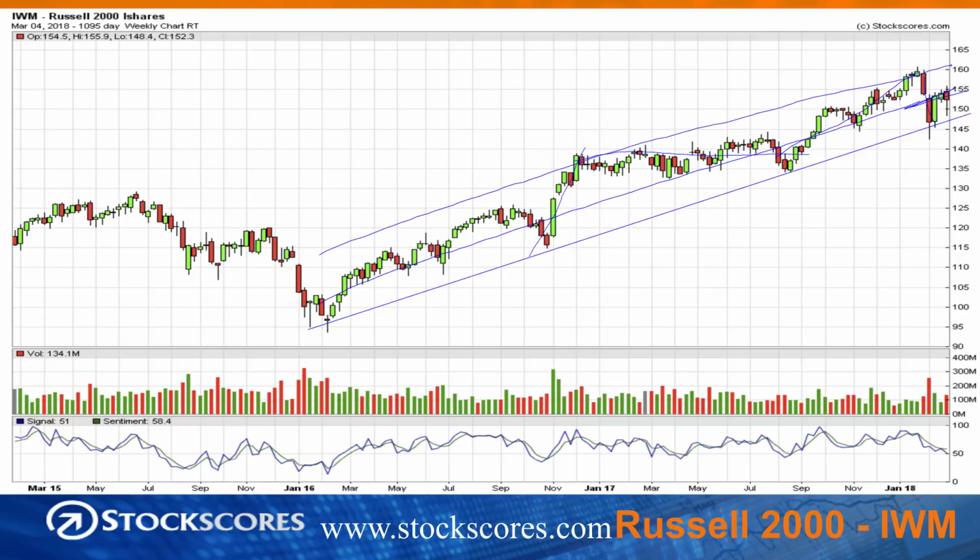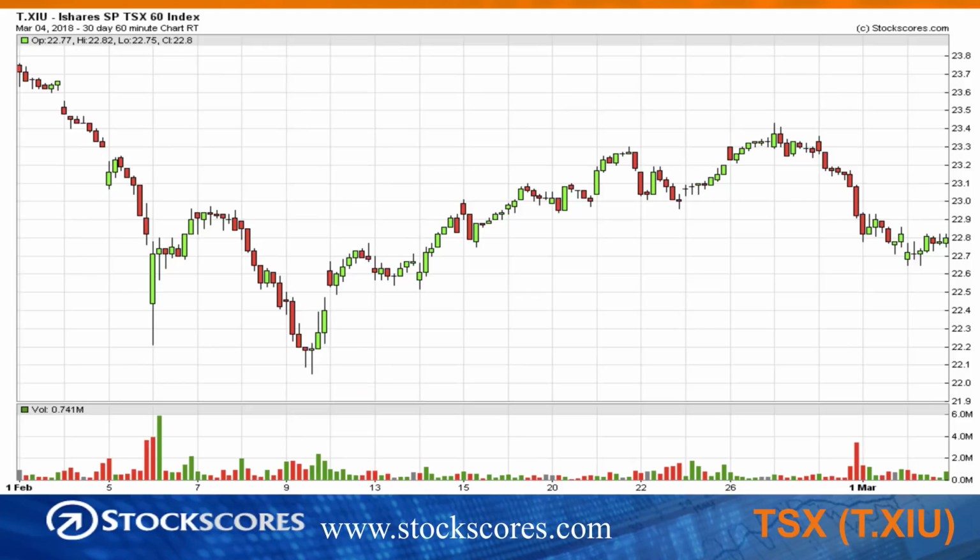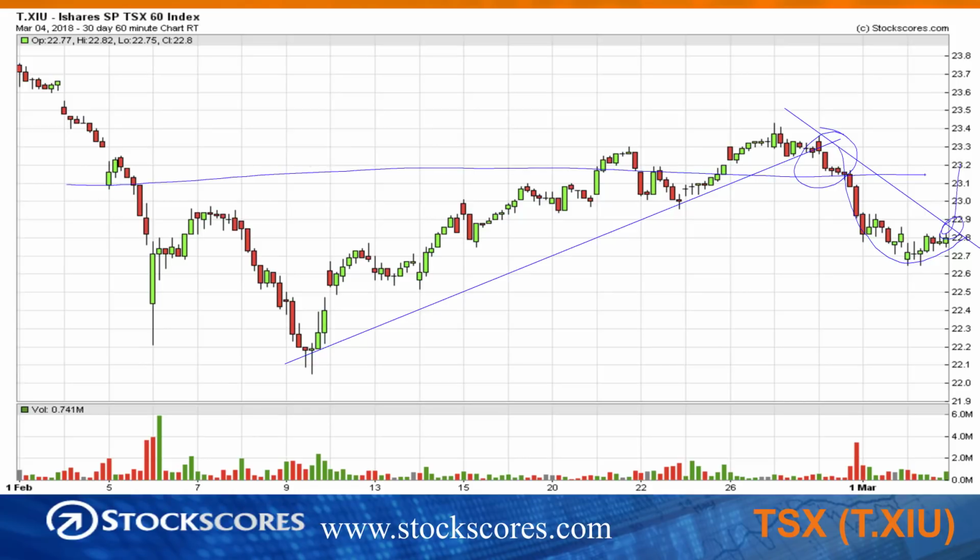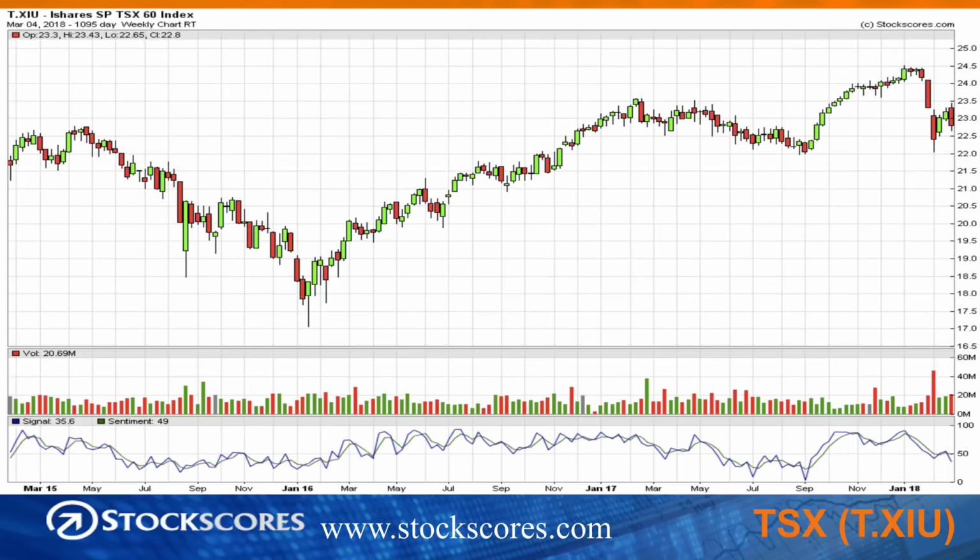Okay, onto the Canadian market. This is the 30-day, 60-minute chart. There was the upward trend line. It was broken early this week. We have now gone into a little bit of a downward move, ran away a little bit, came back to it. Let's see if we now break to the upside and go back. But in the general sense, this has been a sideways market for the last month.